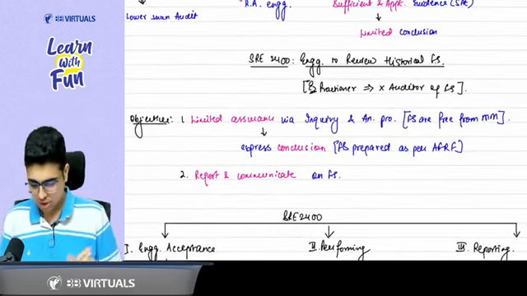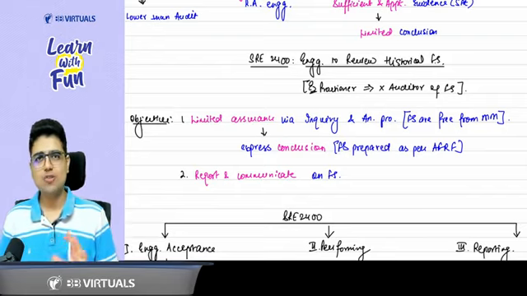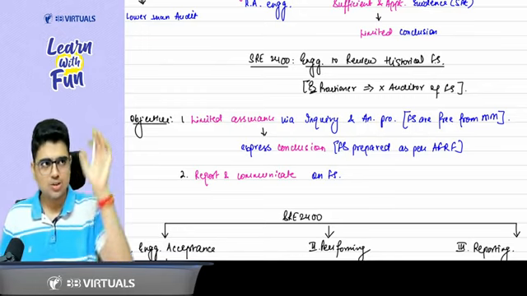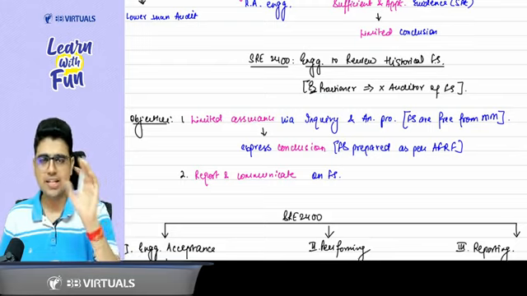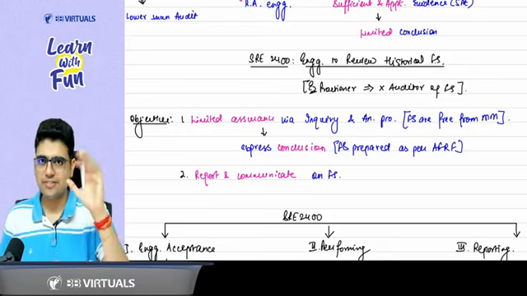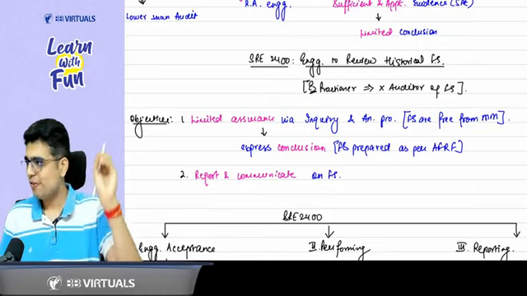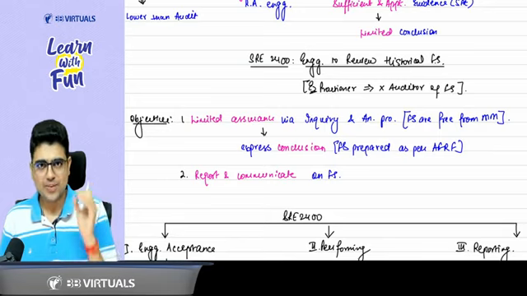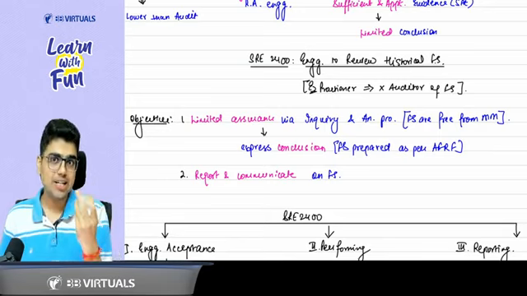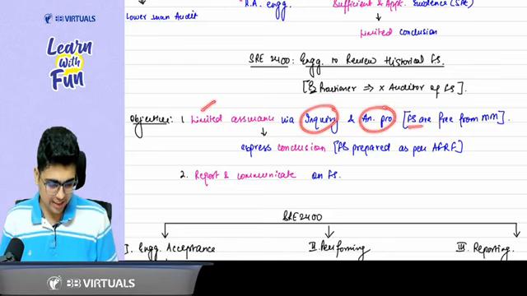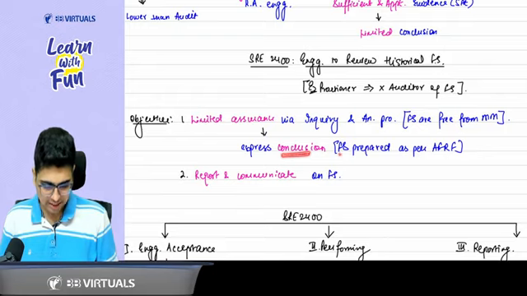Now the objective. In audit, what was the objective? Reasonable assurance that the financial statements as a whole are free from material misstatement, so that we can form the opinion that financial statements are prepared as per applicable FRF, and then we can report and communicate. Using a similar approach, we will form the objective of SRE 2400. Instead of reasonable, we will say limited assurance. So limited assurance via inquiry and analytical procedures that financial statements are free from material misstatement, so that we can express a conclusion that financial statements are prepared as per applicable FRF, and ultimately report and communicate on the financial statements. So this basic thing you just need to understand.